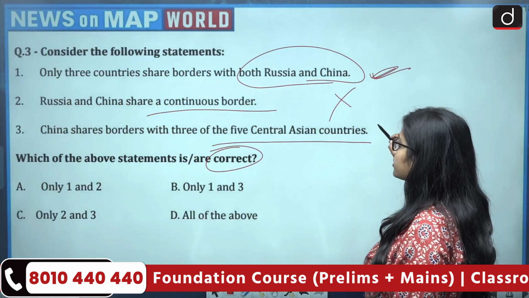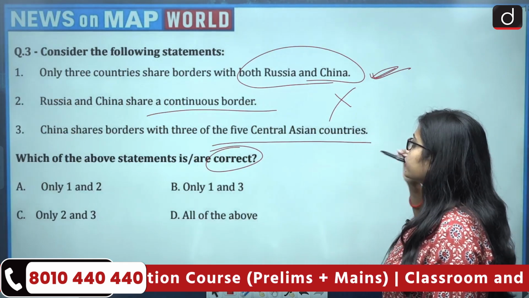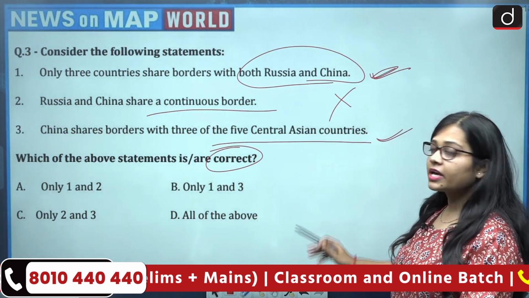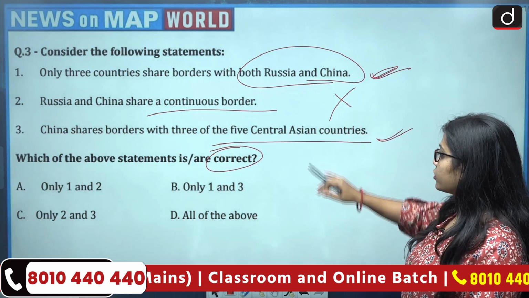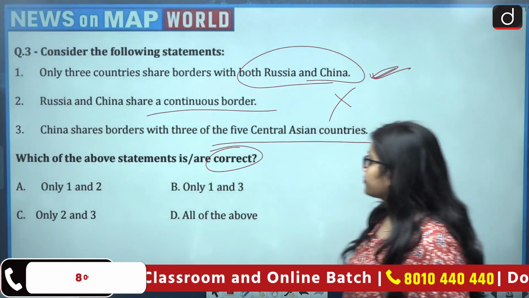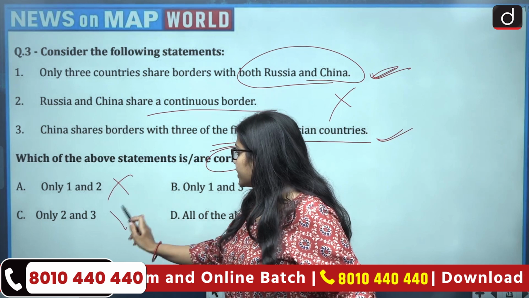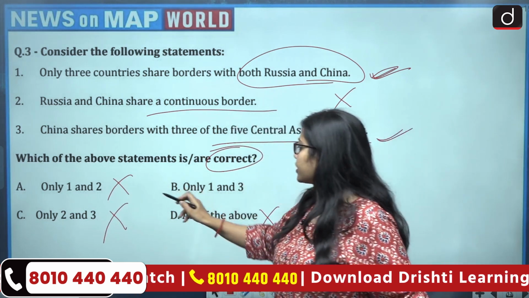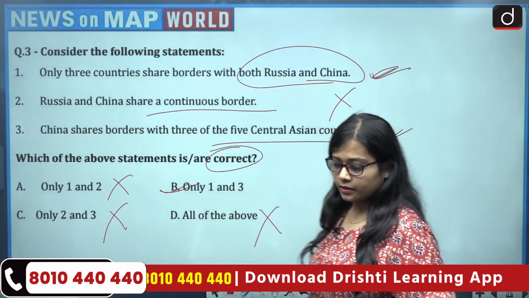So third, China shares border with three of the five Central Asian countries. This becomes correct. So how many are correct? Second is wrong. So if second is wrong, then A gets eliminated, C gets eliminated, D gets eliminated. So first and third are right. It means the correct answer is option B.